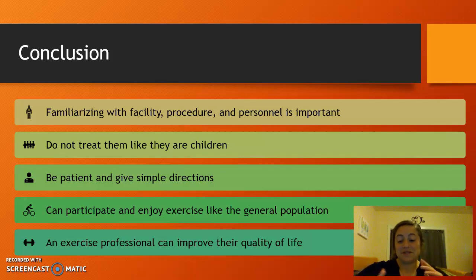People with intellectual disabilities can participate and enjoy exercise like the general population. So they have some limitations and you may have to make some modifications, but they can do it just like the general population, and they deserve just as good an exercise program. An exercise professional can really improve their quality of life, and they have a lot of risk factors for CVDs, so they really need to include exercise in their daily life, and us as exercise professionals can really help them, so I think we should focus on that.